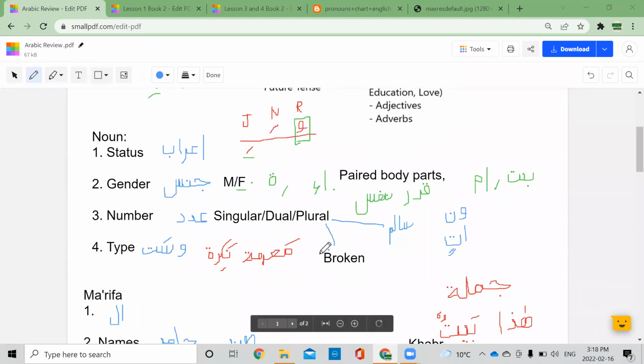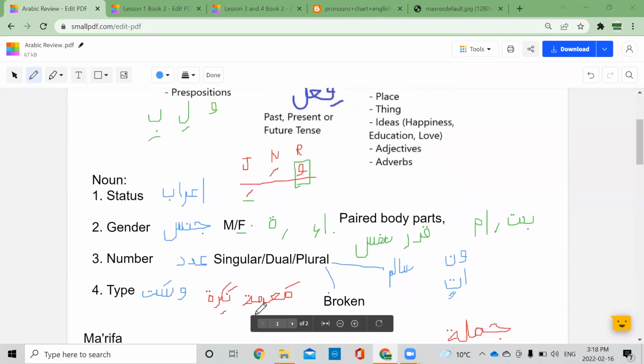So let's look. Does anyone remember how we can tell if a noun is ma'rifa? What does it usually have? Alif lam at the beginning. That's correct, alif lam. And what about for nakira?